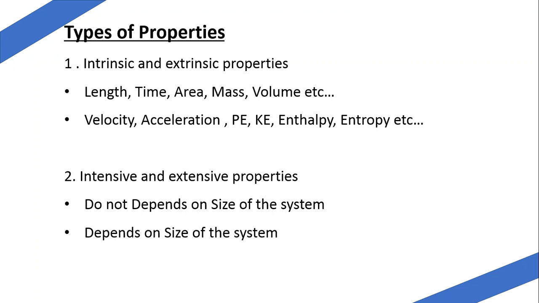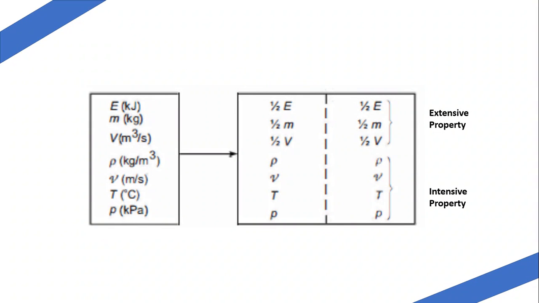An easy way to distinguish whether a property is intensive or extensive is to divide the system into two equal parts with a partition, as shown in the figure. After partition, each part will have the same value for an intensive property as that of the original system, but half the value for an extensive property.